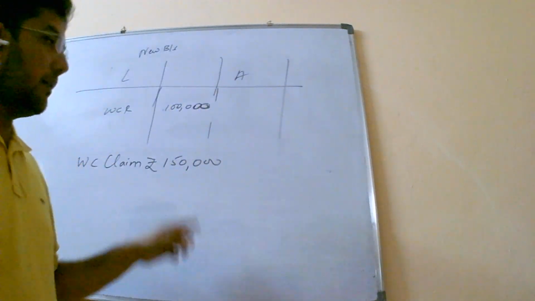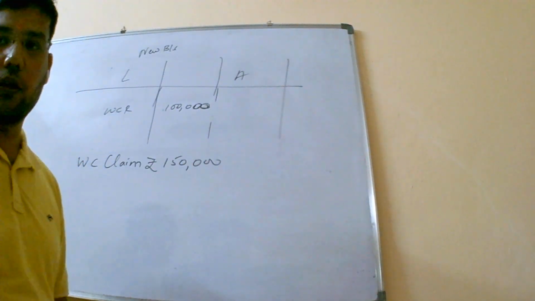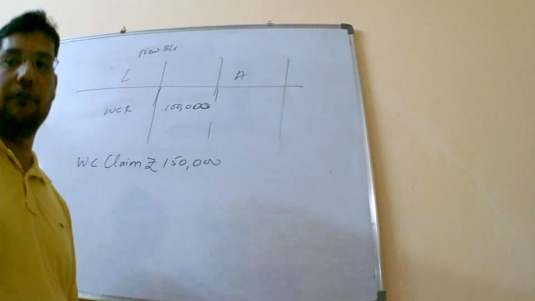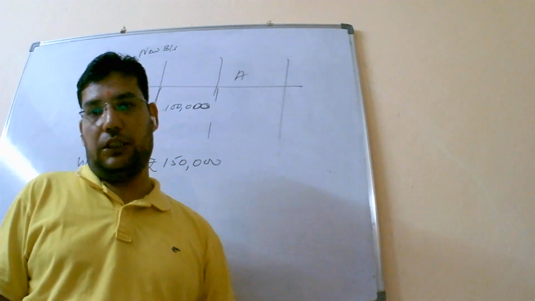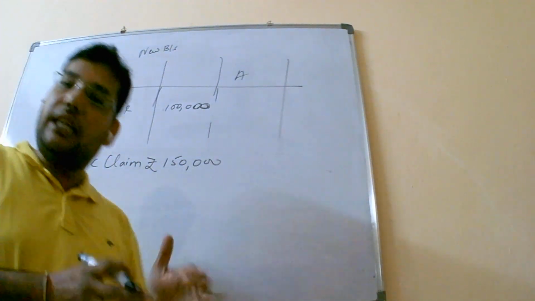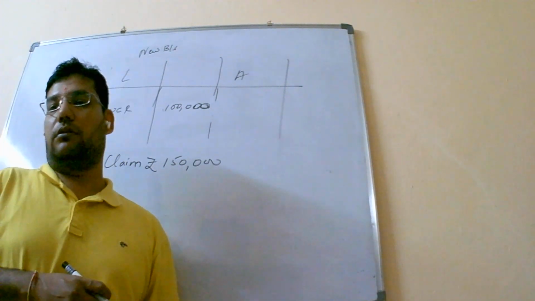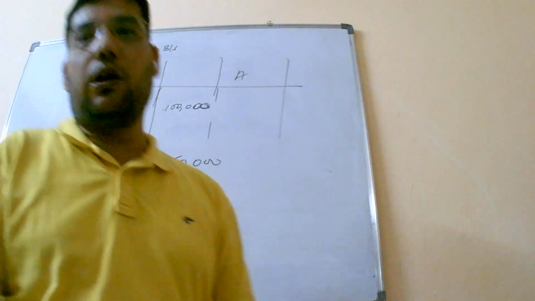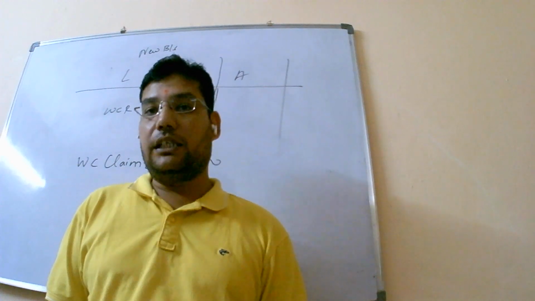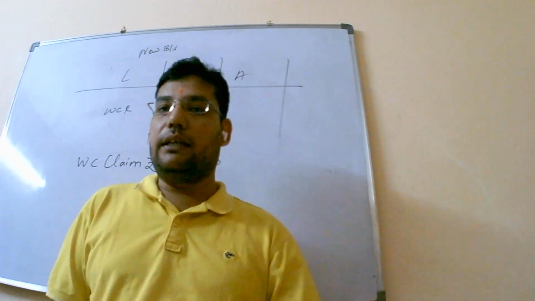So in such a circumstance, when workman compensation claim is coming more, you need to compare how much it is more. So this amount of excess from reserve to claim, that is to be adjusted to an account that is called as revaluation account. Which account, sir? Revaluation account.